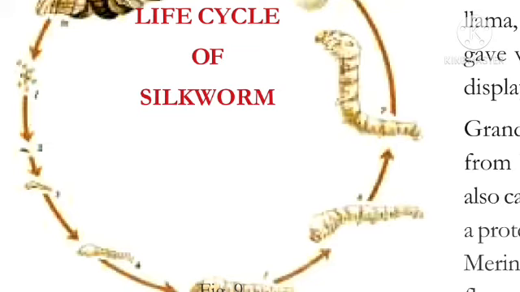Here, at the stage of larva, at the stage of development of cocoons, we should kill the larva inside the cocoons by the boiling process for 10 to 15 minutes. Then only we will get silk fibers. Otherwise, we won't be able to get silk fibers from them. Okay, this is about the life cycle of silkworm.